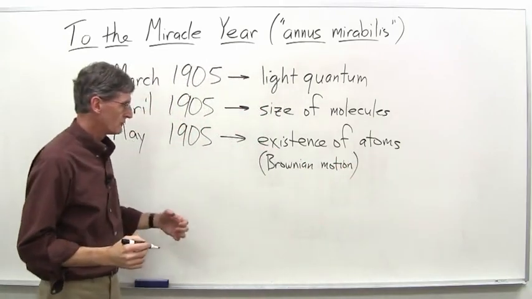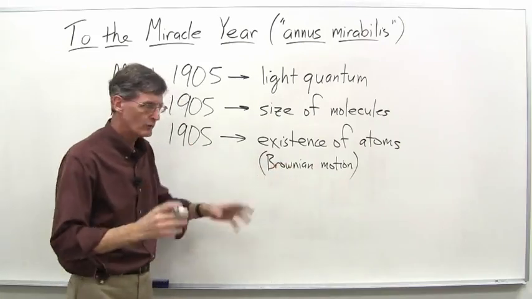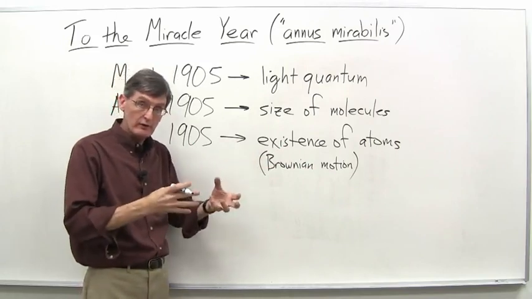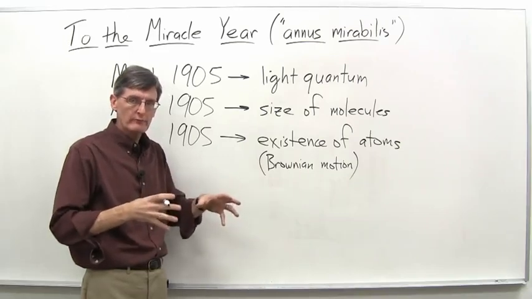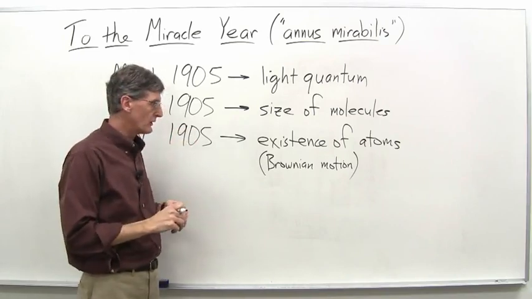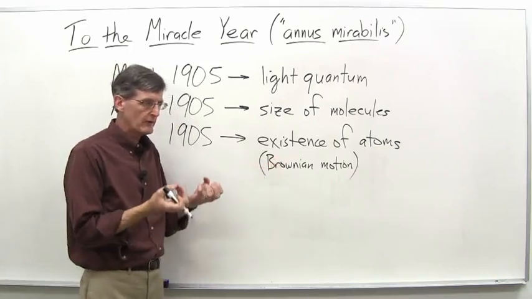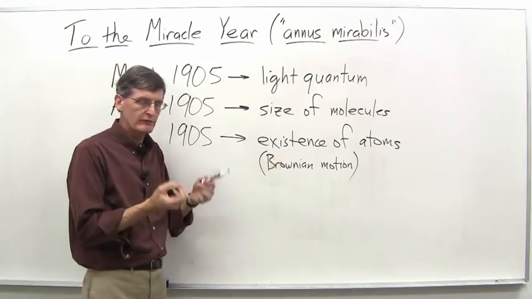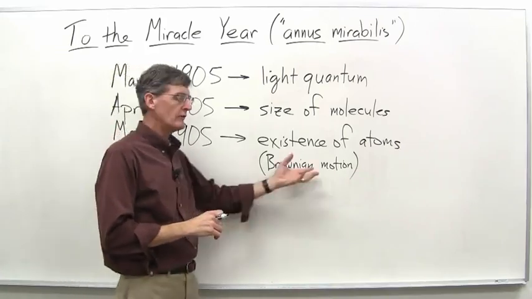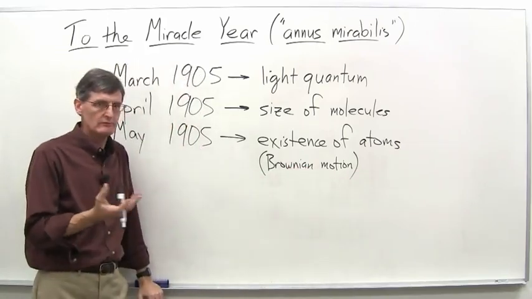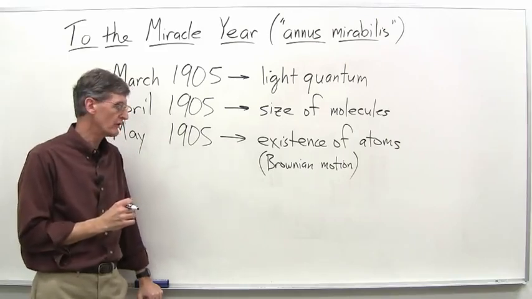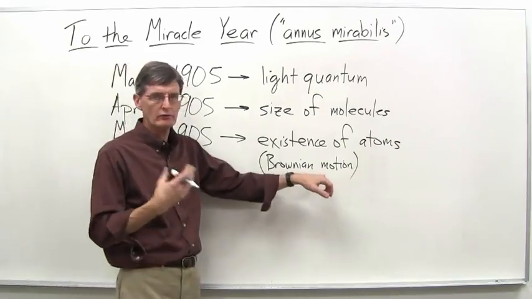Brownian motion goes back to a guy named Brown, actually, in the 1820s, 1830s. And the observation was that if you take maybe dust particles or pollen particles in water and you look at them under a microscope, the particles sort of jiggle around, they zigzag. Early observers who saw that thought that the particles might actually have some sort of vital force in them, some sort of organic force going on. But Brown and others were able to show that it really happened no matter what it was. You can put little bits of rock and sand and so on and so forth, and you still get the same effect. And it came to be called Brownian motion.